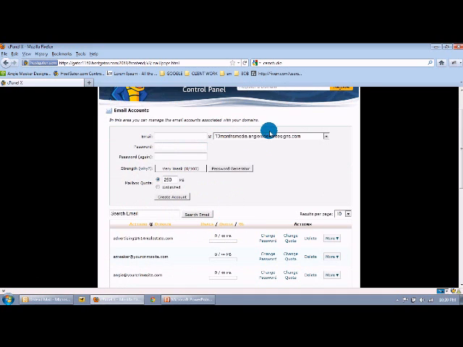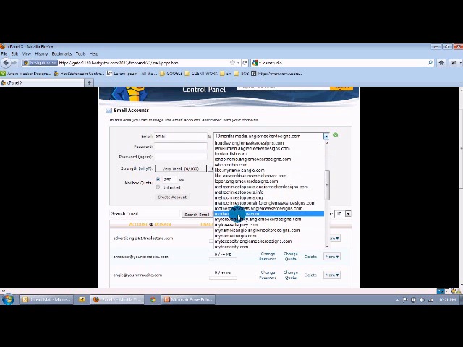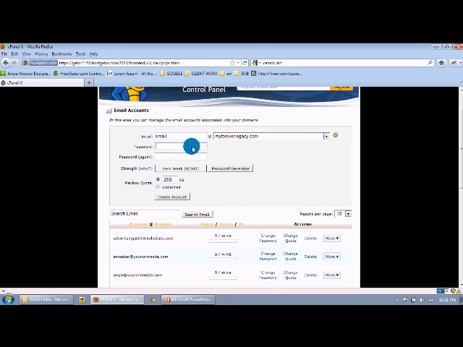And you can see I have lots of domains here and lots of email addresses. I'm just going to choose email at myforeverlegacy.com and then choose a password. Now you can say that you want this particular mailbox to have a quota, or you can set it to unlimited and just click Create Account.